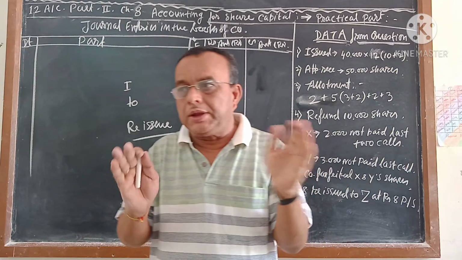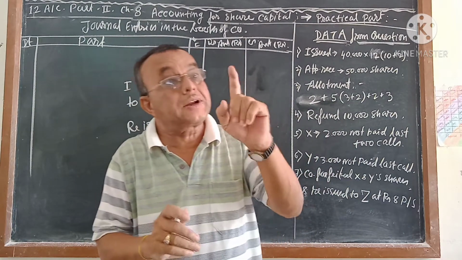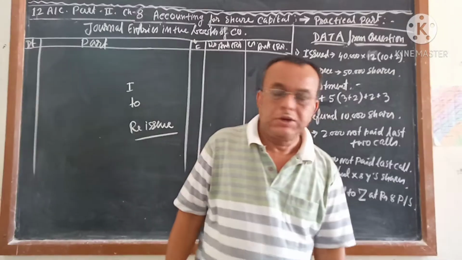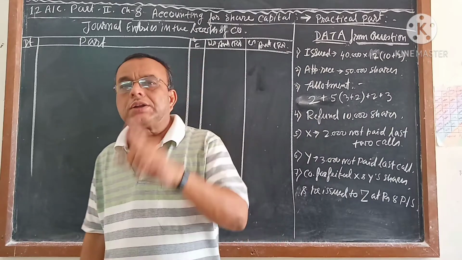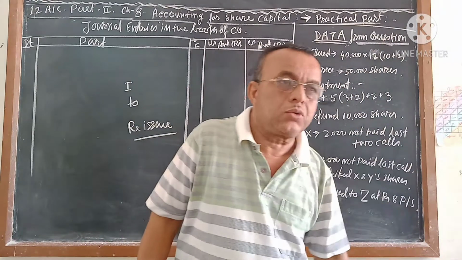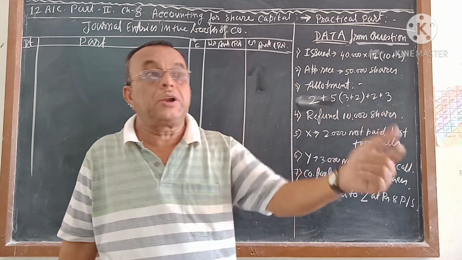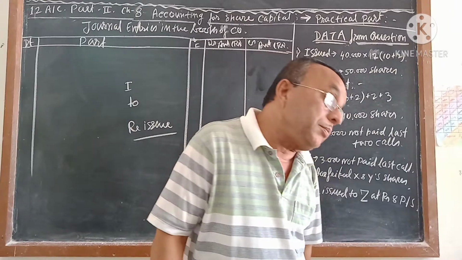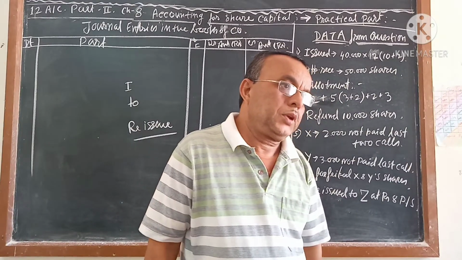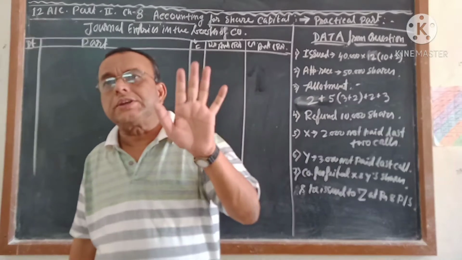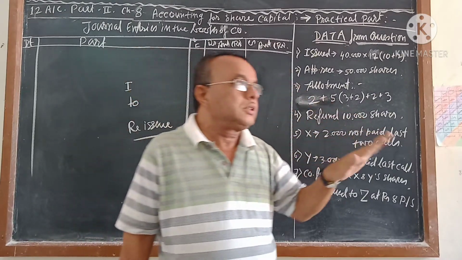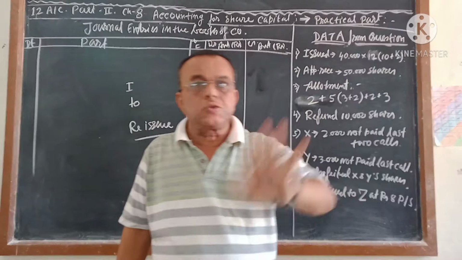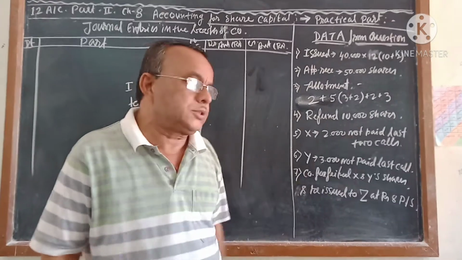After false media, when the company thinks that some of the shareholders are not paying the money in time, then the company has the right, according to the Companies Act, to cancel their shares without refunding the money which they already paid. Suppose a shareholder paid 6 rupees and did not pay 4 rupees, the shares are cancelled, and that 6 rupees the company will not give back. This is the rule.